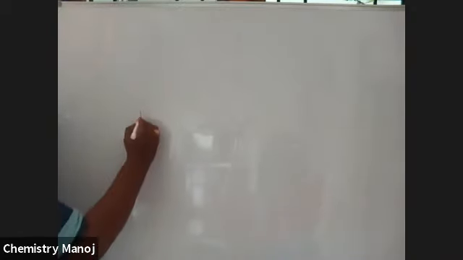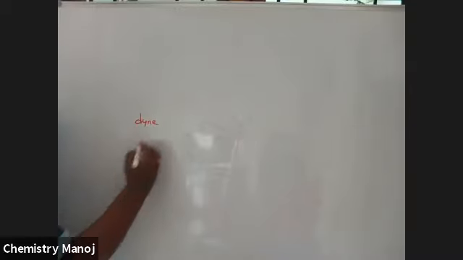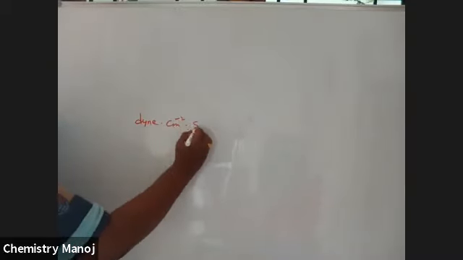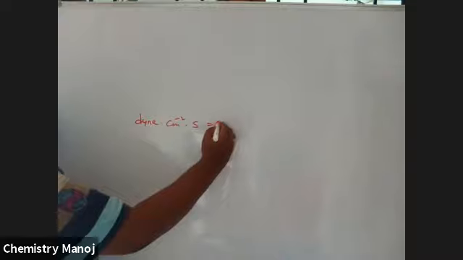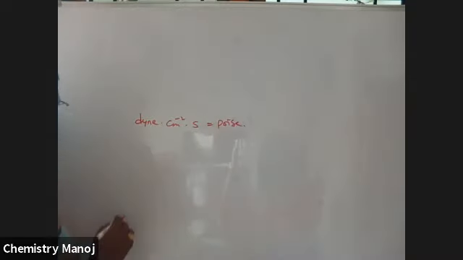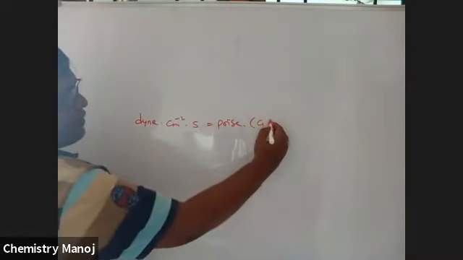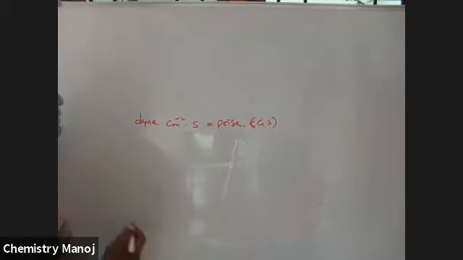So the unit is dyne centimeter power minus 2 second, which is called Poise. It is a CGS unit. Dyne per centimeter square, because of force per area.